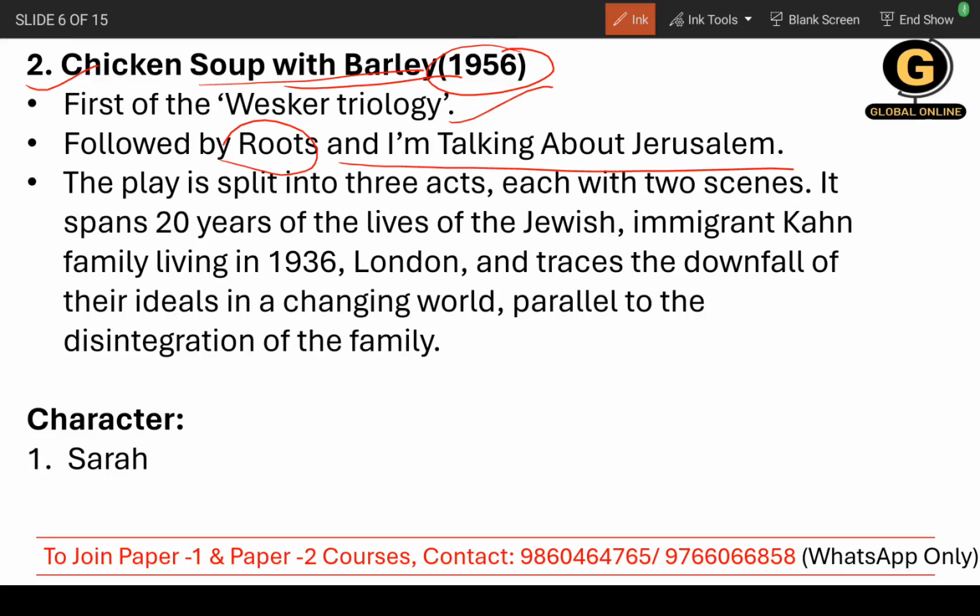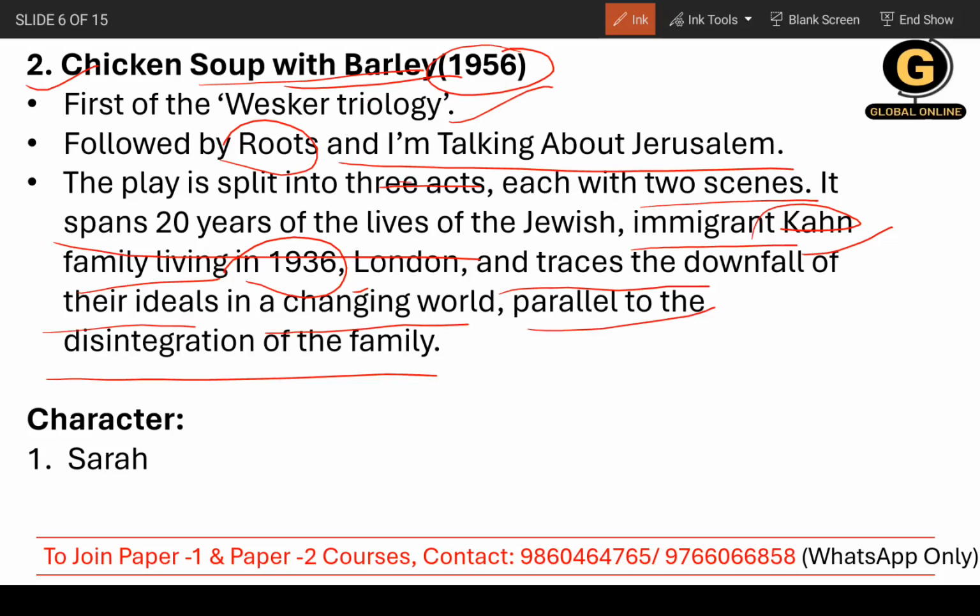Now understand the basic structure of this work. Of course it's the first of the Wesker trilogy, and the play is split into 3 acts, each act with 2 scenes. It spans 20 years of the lives of the Jewish immigrant Kahn family in 1936 London, and traces the downfall of their ideals in a changing world, parallel to the disintegration of the family.